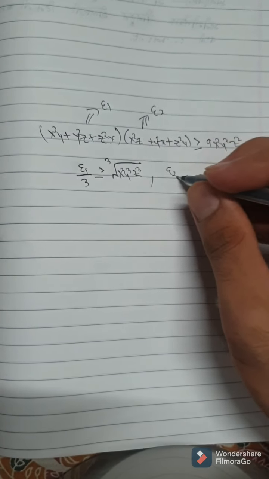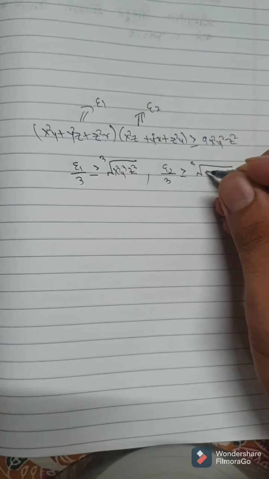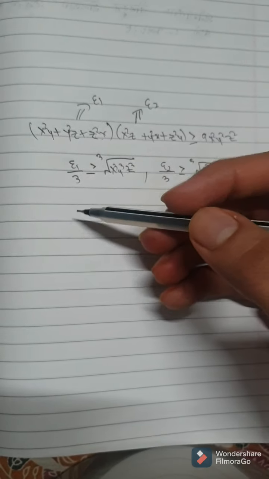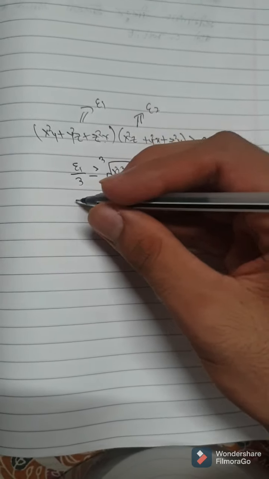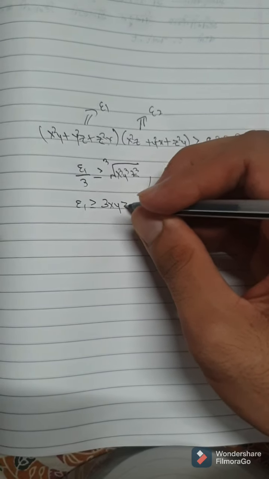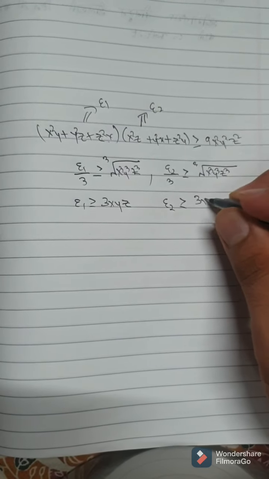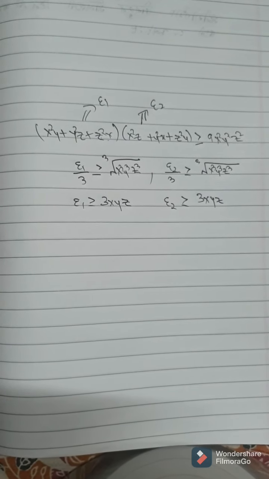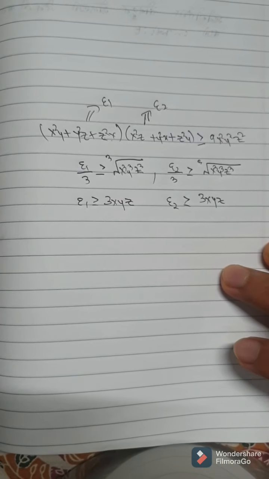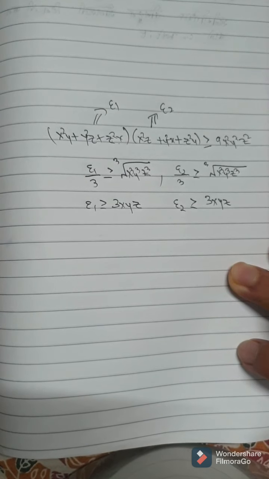Similarly, E2 by 3 will also be greater than or equal to the cube root of x cubed y cubed z cubed. Hence E1 will be greater than or equal to 3xyz, and similarly E2 will also be greater than or equal to 3xyz. Multiplying both out, E1 into E2 will be greater than or equal to 9 times x squared y squared z squared.